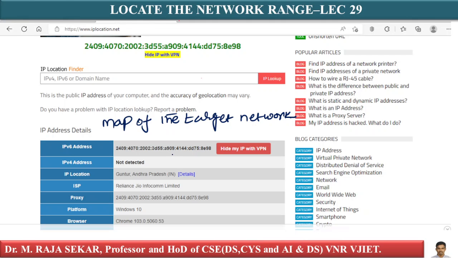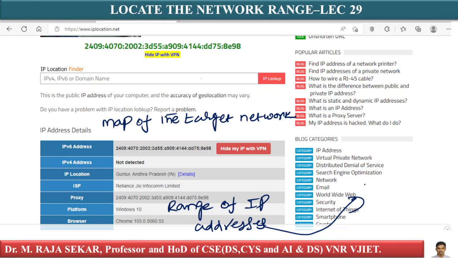We can find the range of IP addresses using what? Using ARIN, a database search tool.